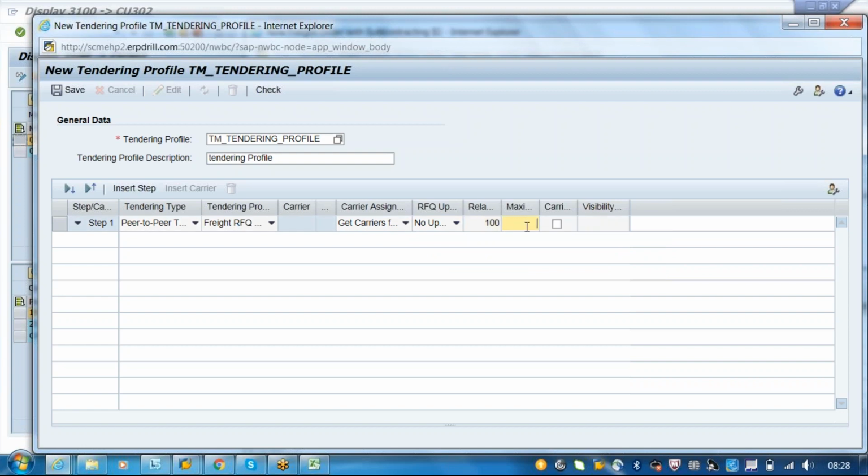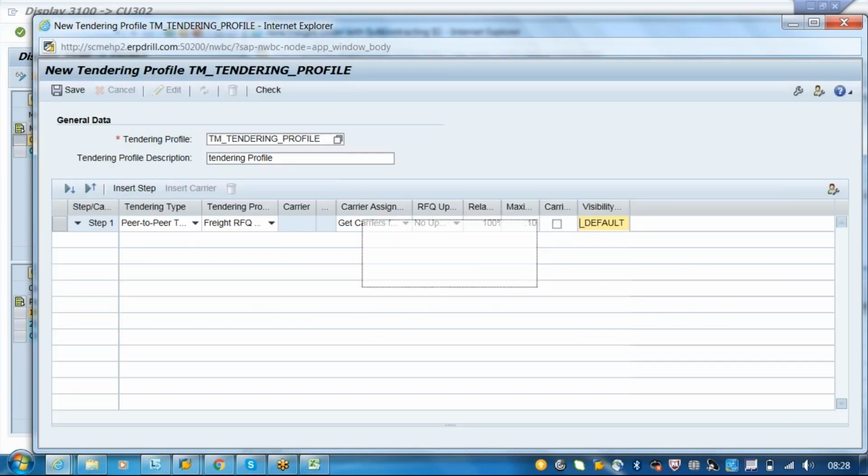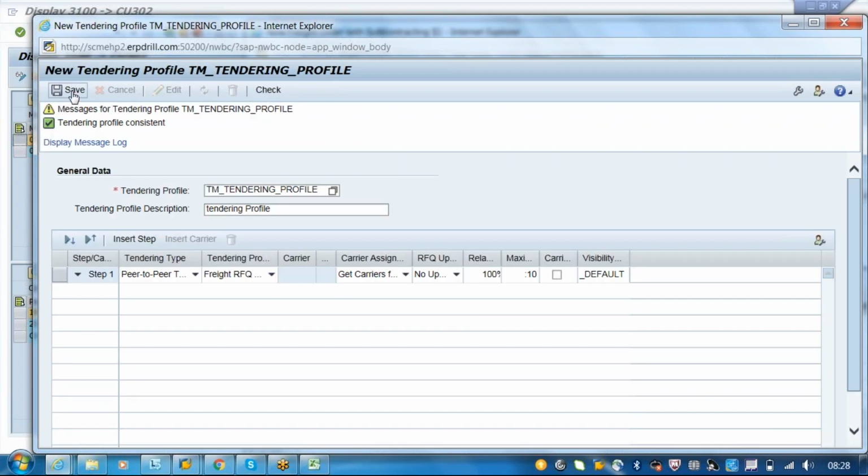And for the maximum time limit I will just put 10 minutes. Here I am just saying carrier freight agreement is required, or visibility you can just say default. There is something in the default settings I will tell you. So this is what we are doing. Just check this for any inconsistency and save. Okay, this is fine.